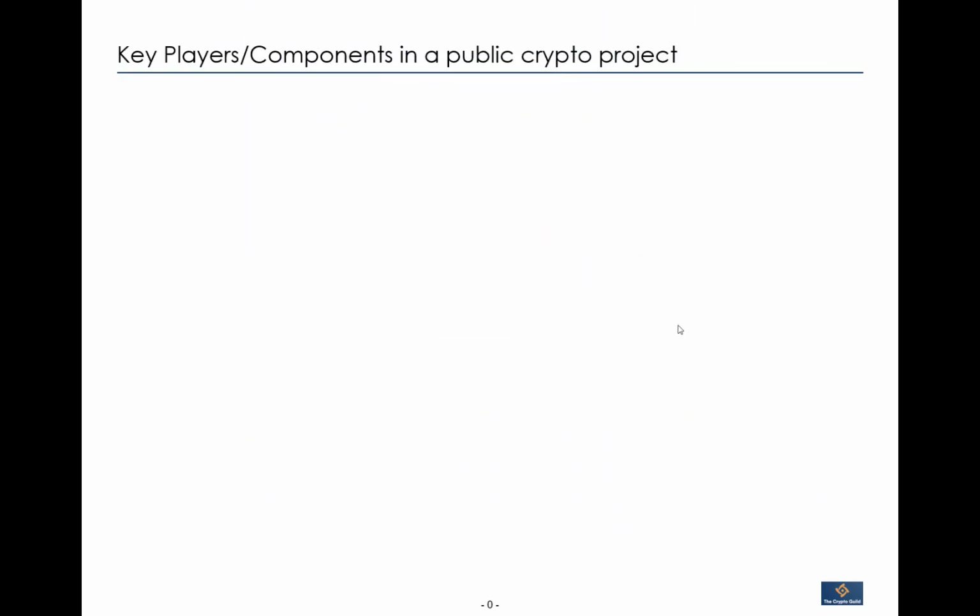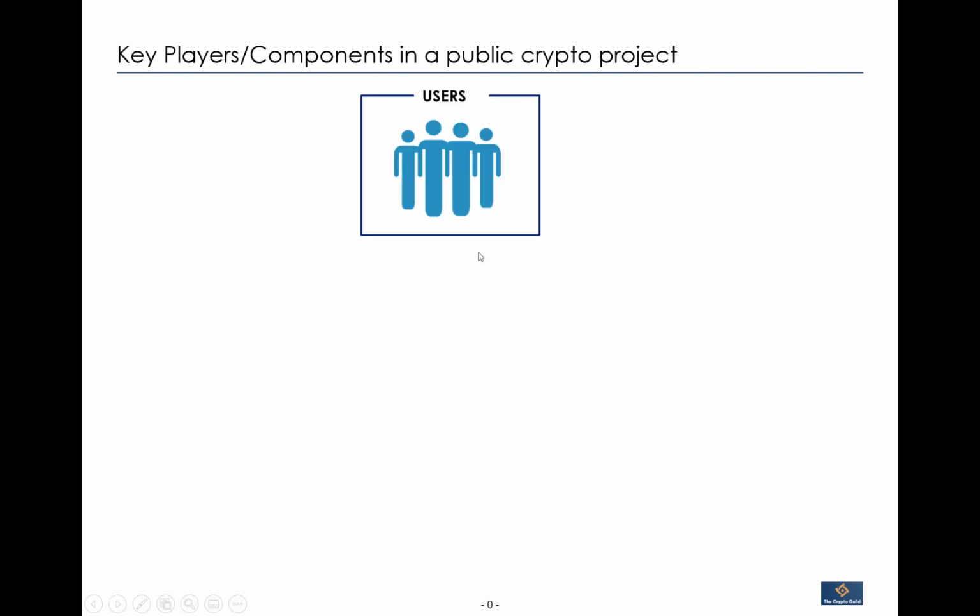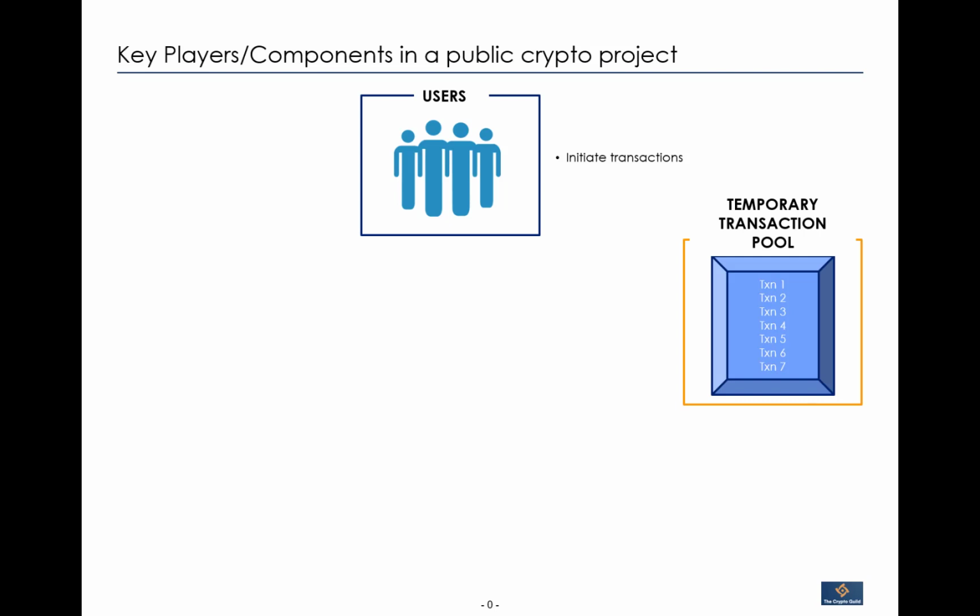Now, before we start, we need to take a couple of steps back and first understand the key players and the key components in a public blockchain project like Bitcoin and Ethereum. So number one, you have the users, and the users are the folks who initiate transactions, who exchange Bitcoin or Ethereum amongst themselves. Second, you have a temporary transaction pool. This is where all transactions that are done are temporarily stored, right?